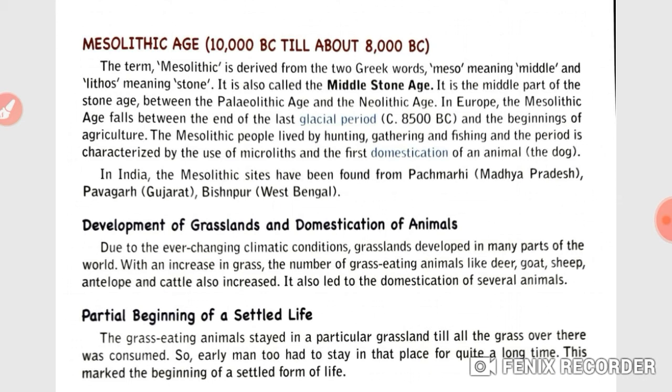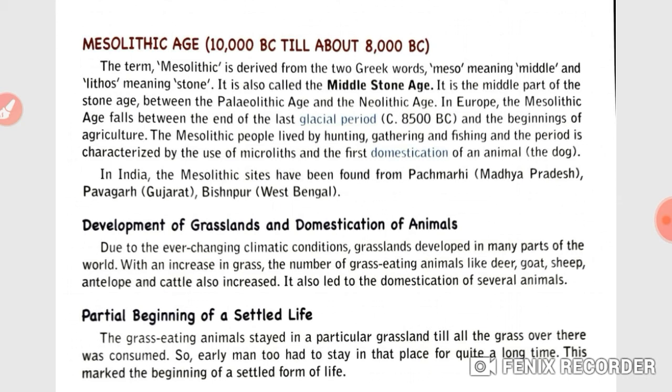Students, in this period the first animal tamed by humans was the dog. And in India, Mesolithic sites have been found in Madhya Pradesh, Gujarat and West Bengal.